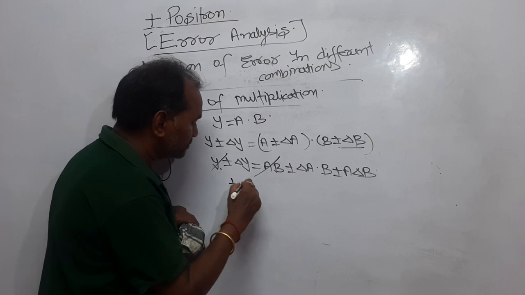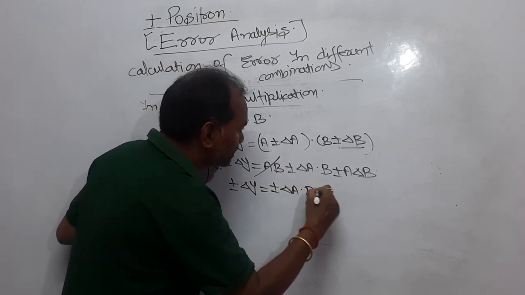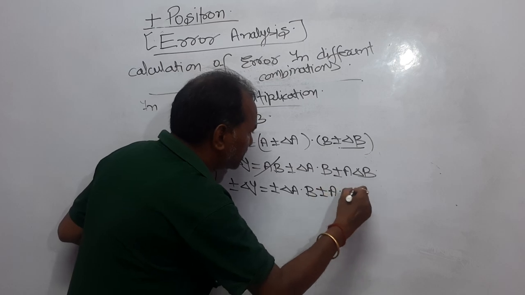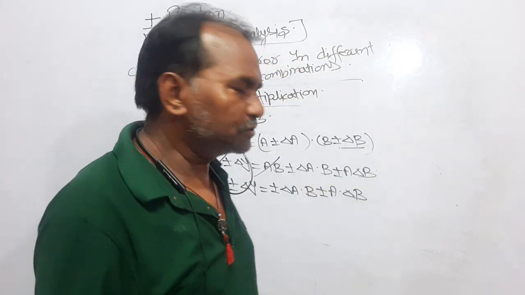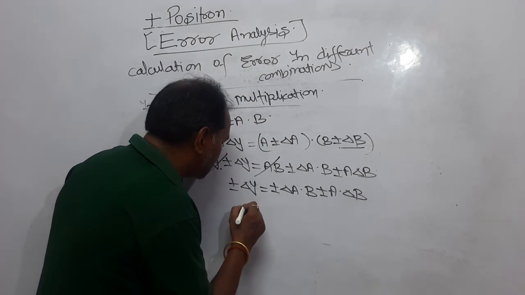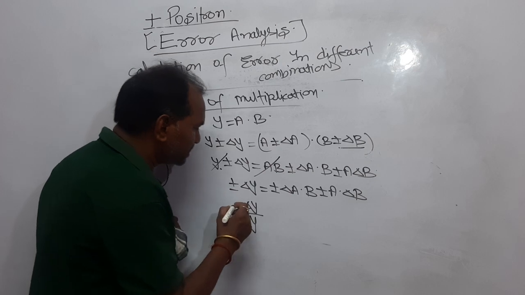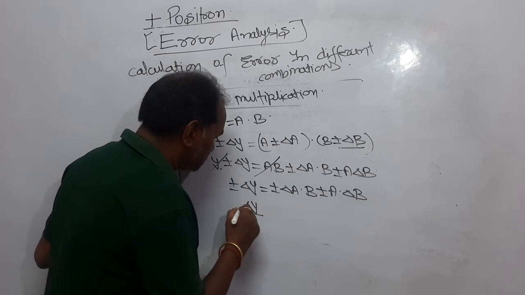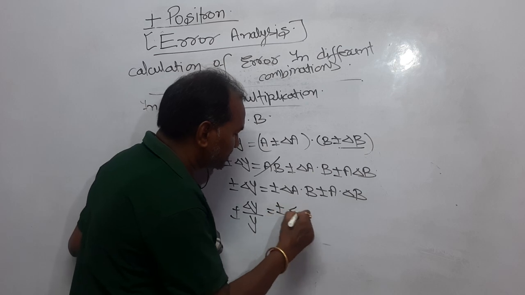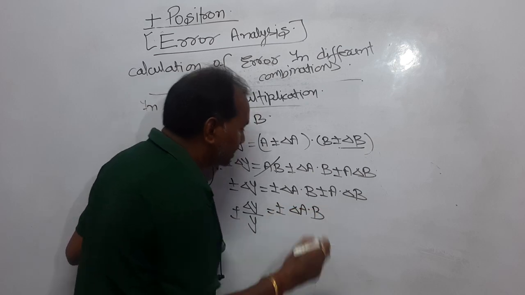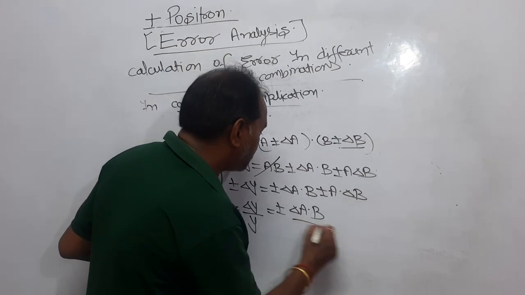Now ± delta y = ± delta a into b ± a delta b. Dear students, what I am going to do is divide the whole equation by y. Now it is delta y upon y, which equals ± delta a into b divided by y.